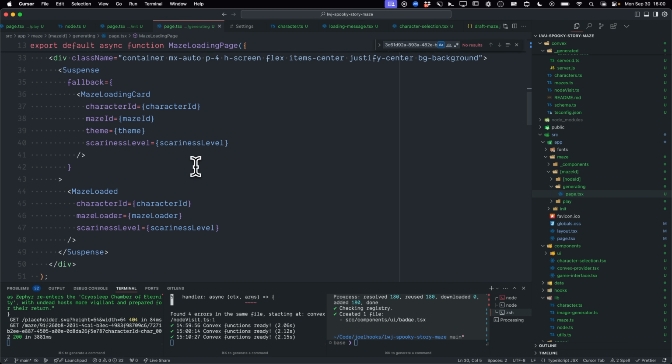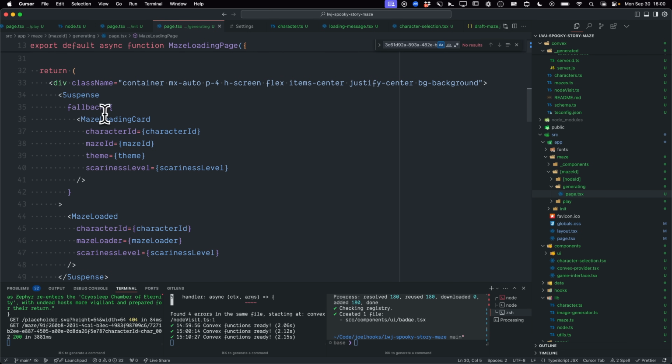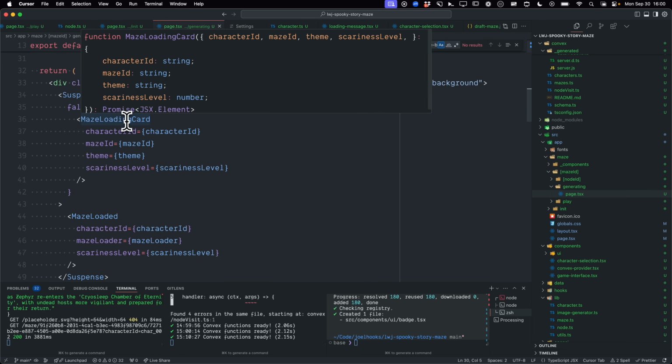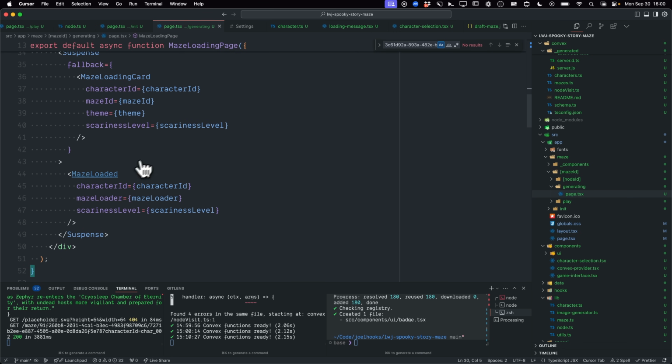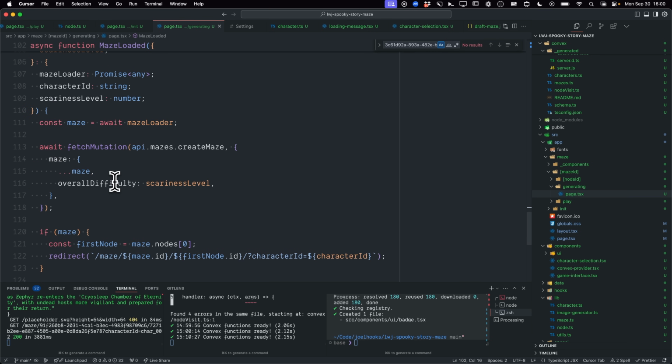So you get the loading screen, and I'm using Suspense, so the actual loading screen, where it's cycling through the different little phrases, is just a fallback. Once the maze is loaded, that's where we persist it. I'm doing a mutation here and just writing the results of that to Convex.